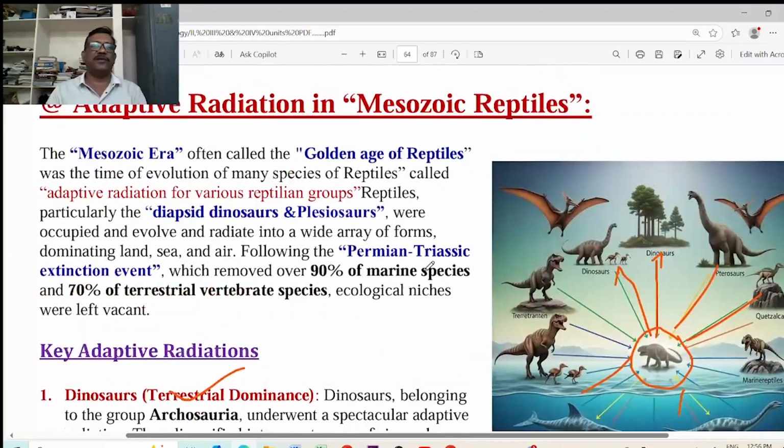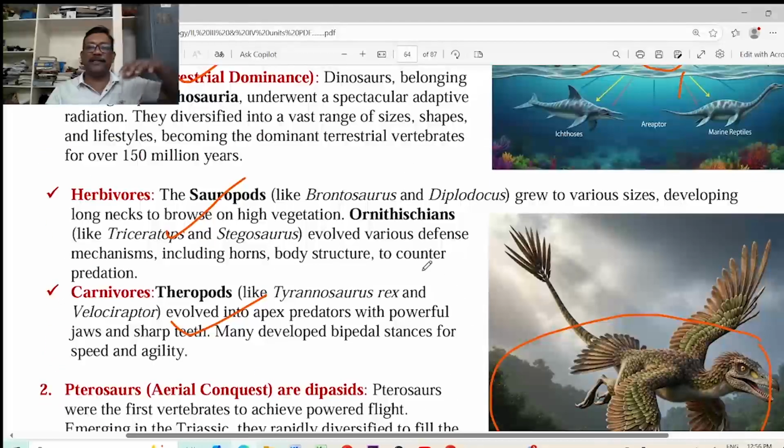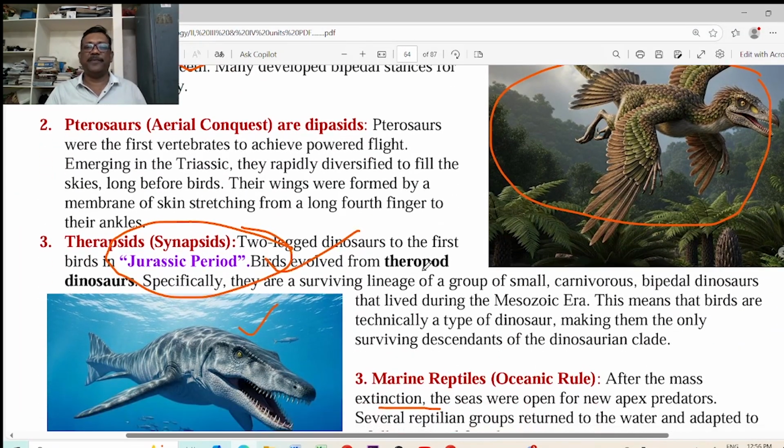That was the story of adaptive radiation in the Mesozoic reptiles called the dinosaurs. They were well adapted to live in any type of ecosystem. They occupied every ecosystem at that moment due to adaptive radiation, but later they became the birds, and finally they disappeared from this earth.